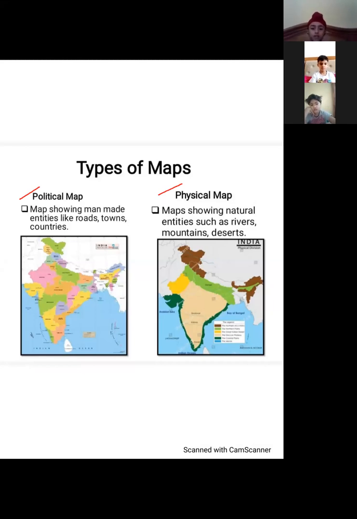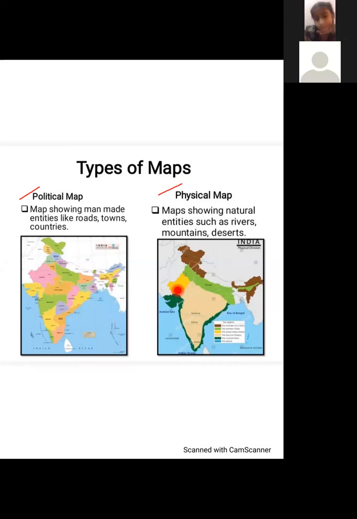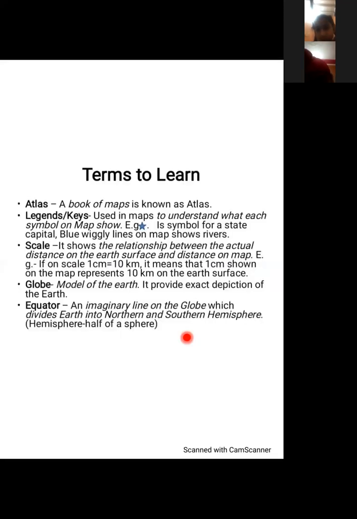And please pay attention, children, to the color brown that is used to show mountains, color green that is used to show the plains region, the fertile plains of India, the yellow which is used to show the desert region, and the bottle green which is used to show the coastal region. Now children, moving to the next slide. This is terms to learn. Please, after the class, when I share this PPT with you, please learn these terms.